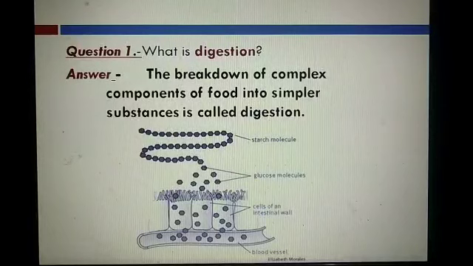Student, we learn in the chapter that our body is not able to utilize complex substances directly. So digestion is the process that breaks down complex compounds of food into simpler substances. Here you see in this picture that complex substance starch is converted into simpler substance and then it is used by our body. Okay, so what is digestion? The breakdown of complex compounds of food into simpler substances is called digestion.